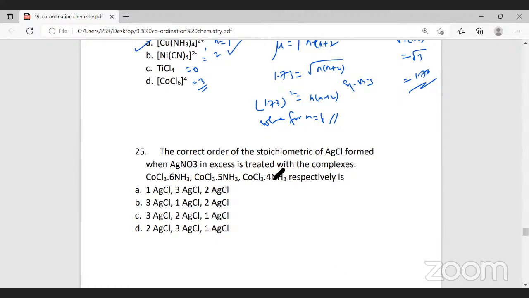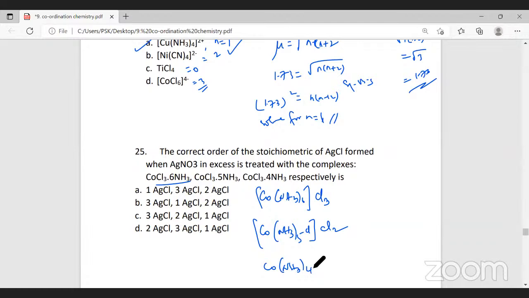The first complex you can write as [Co(NH3)6]Cl3. They have given us a molecular formula. Second complex is [Co(NH3)5Cl]Cl2. The third one is [Co(NH3)4Cl2]Cl.